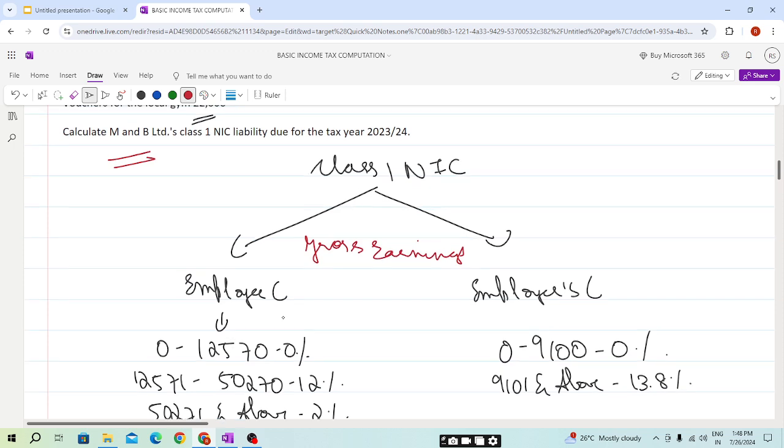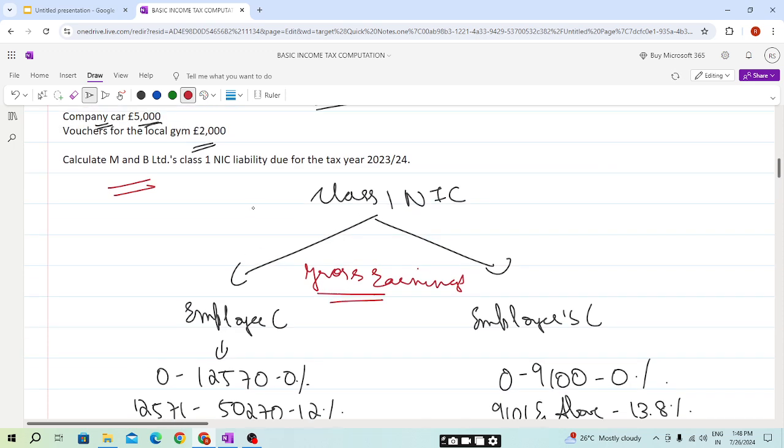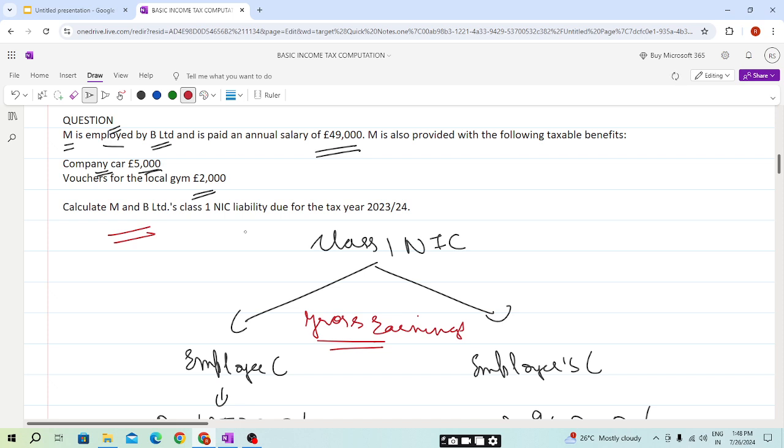First we'll calculate the gross earning. The salary of 49,000 will be included. The company car is a non-cash benefit, so it will not be included. Vouchers for the local gym of 2,000 pounds will be included.